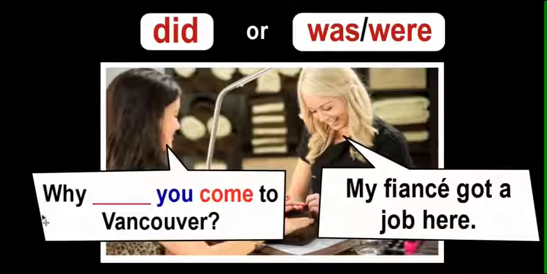Next. Why did you come to Vancouver? Again, this is a question about an action, so we use did. Why did you come to Vancouver? My fiance got a job here.